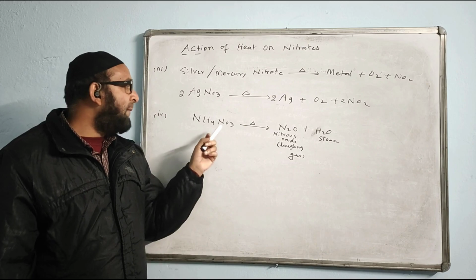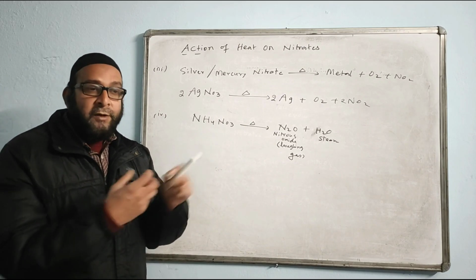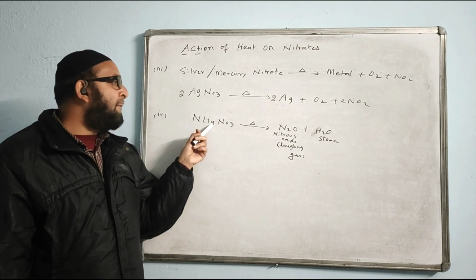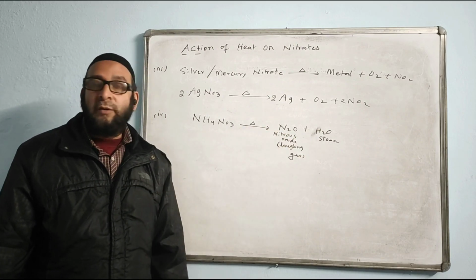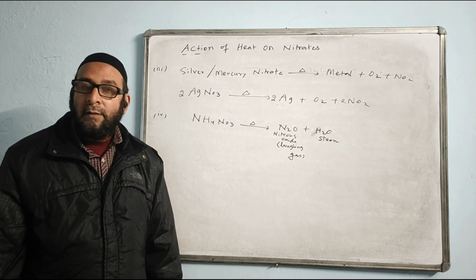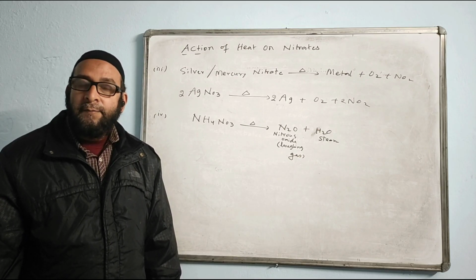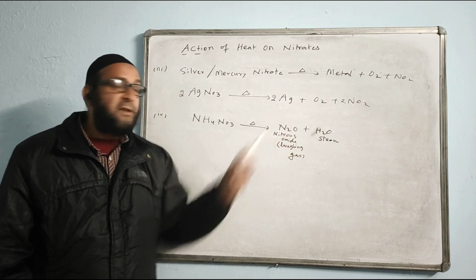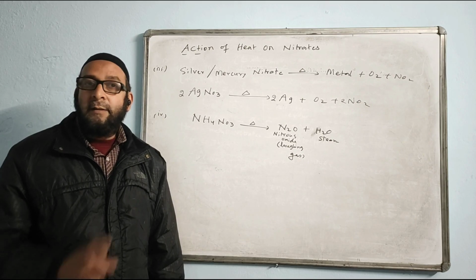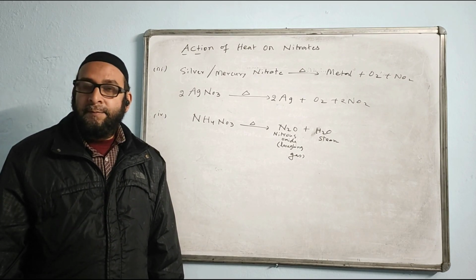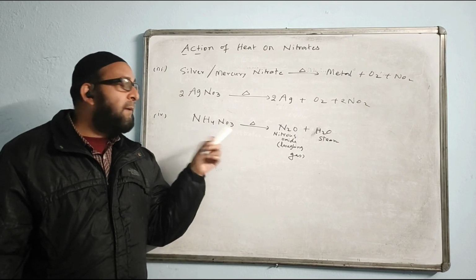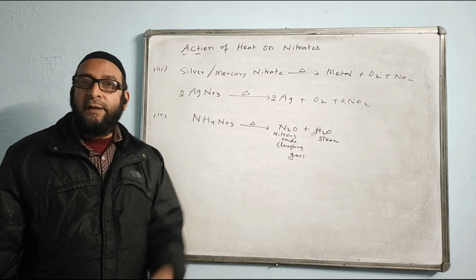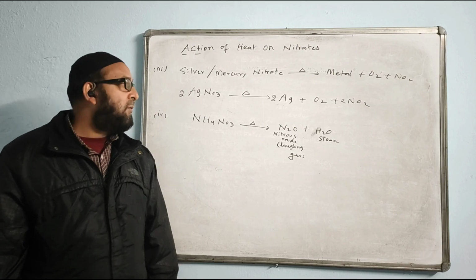What happens when it is heated? Before it reacts with the alkali, calcium hydroxide, it decomposes itself to give nitrous oxide and steam. So it never gives ammonia, remember. It decomposes into nitrous oxide and steam. Then it will never give ammonia, so it cannot be used for the preparation of ammonia. This is a very common question. It has come almost many times in ICSE. So you have to know this answer.